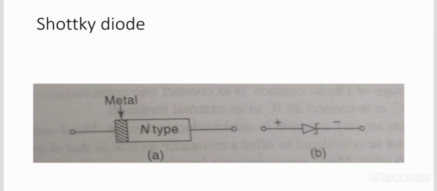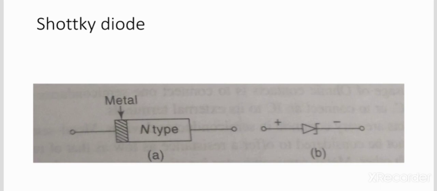Here the forward current is dominated by electron flow from semiconductor to metal, and the reverse current is mainly due to electron flow from metal to semiconductor. As there is very little minority carrier injection from semiconductor into metal, Schottky diodes are also called majority carrier devices. So what is another name for Schottky diodes?